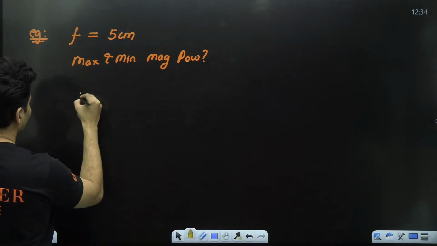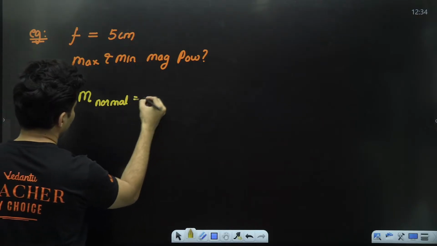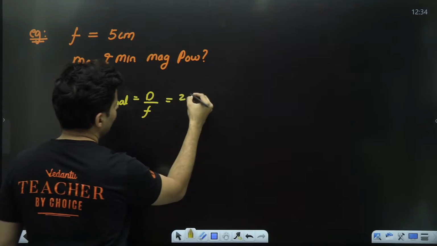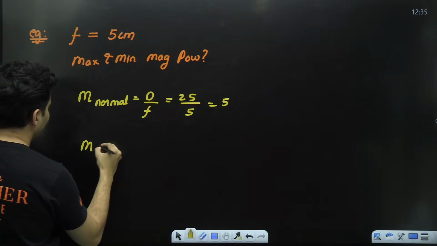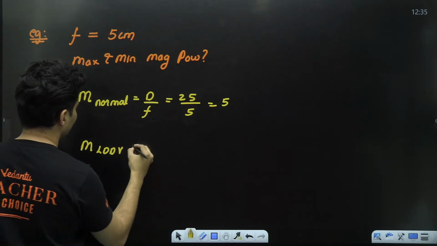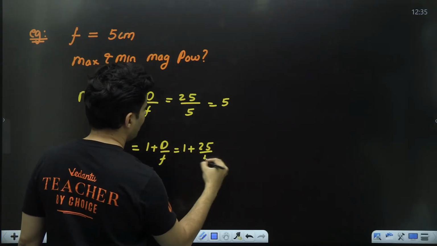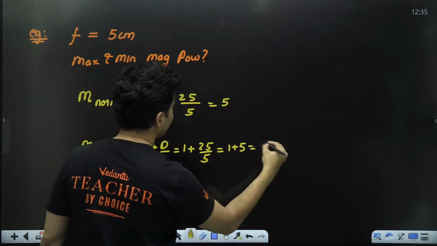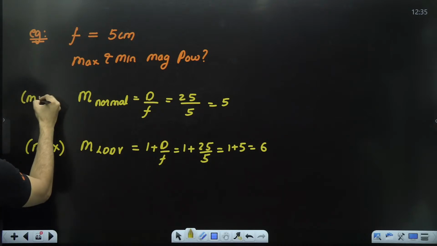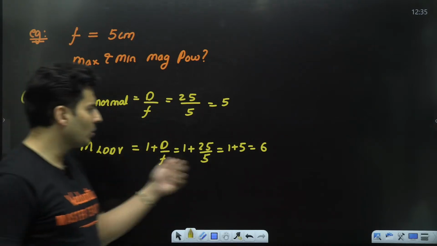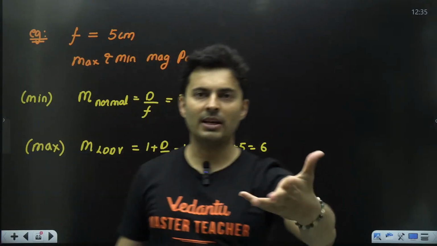The answer will be the magnifying power for normal vision, which is just d by f, d being 25, f being 5, will be 5x or 5 times. The magnifying power for least distance of distinct vision will be 1 plus d by f, which is 1 plus 25 by 5, which is 1 plus 5, which is 6. So this is obviously the maximum, and this is basically the minimum. So when you're holding it very close, it is 6 times magnified. When you're holding it very far, normal vision, it is 5 times magnified.